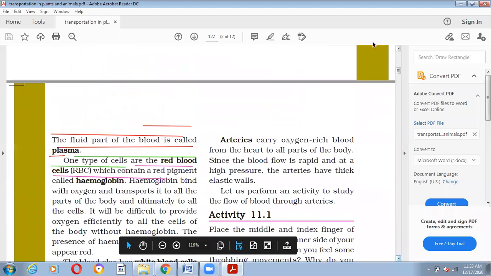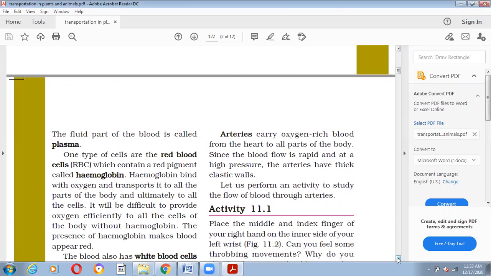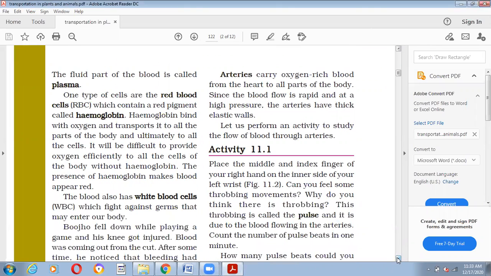Now you can see here, the fluid part of the blood is called plasma, which we have already discussed, and we have RBC. There is one more thing which is contained in RBC, that is hemoglobin. That is the red pigment which is present in the blood. Hemoglobin binds with oxygen and transports it to all parts of the body and ultimately to all the cells. It will be difficult to provide oxygen efficiently to all the cells of the body without hemoglobin. So hemoglobin is the only red pigment which makes blood appear red.